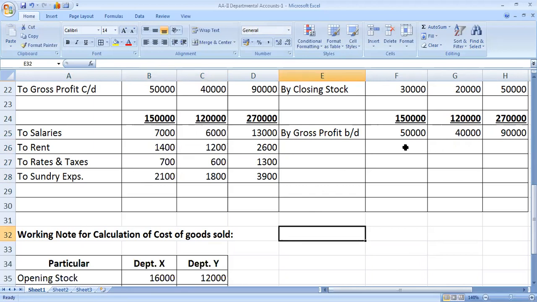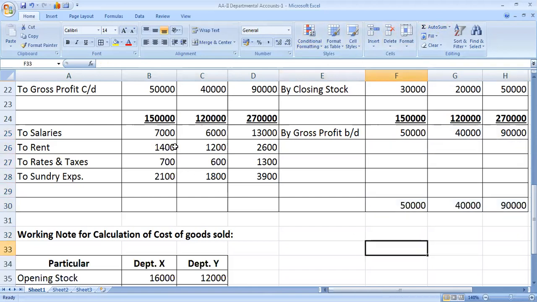Now to find out first which side is more, then less the short side. Credit side is more than debit side. The difference: debit side of department X is 11,200, department Y is 9,600, and total is 20,800.